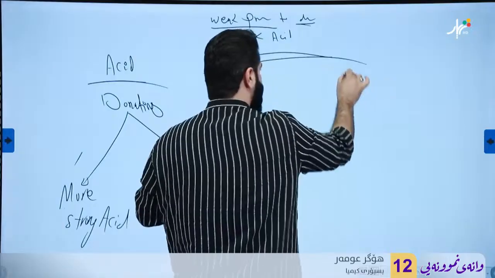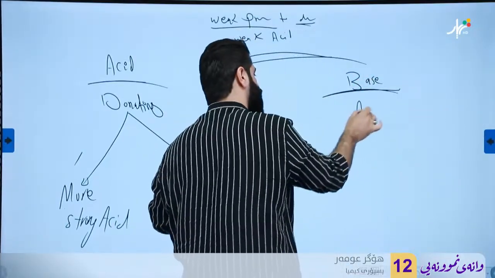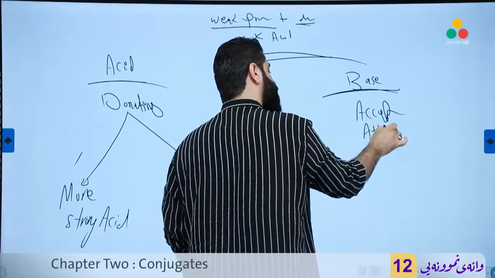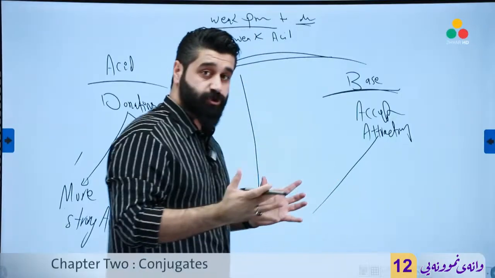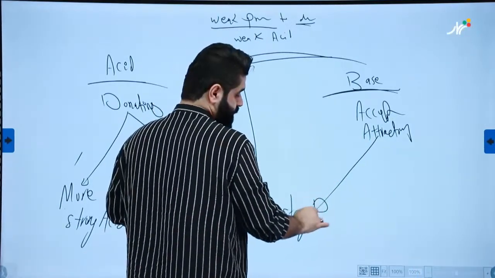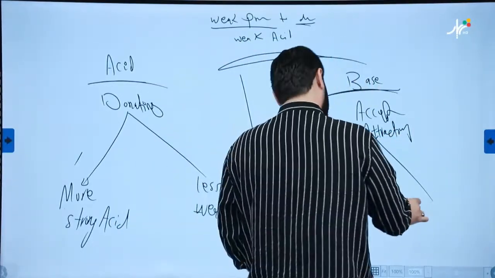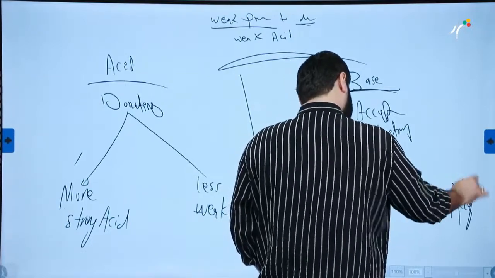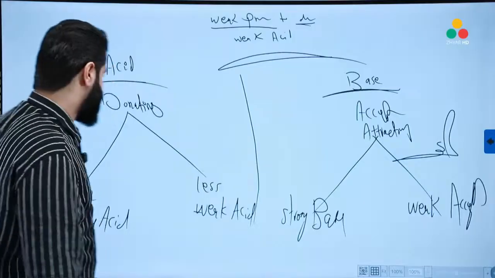Good. Bases have a preference of accepting or attracting protons. If a base attracts protons strongly, it will become a strong base. And if a base attracts protons weakly, it is a weak attractor, a weak acceptor. Good?